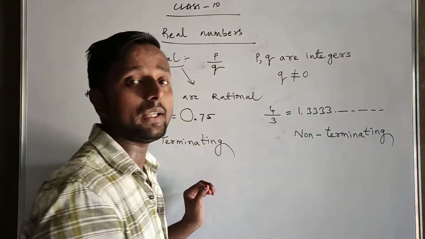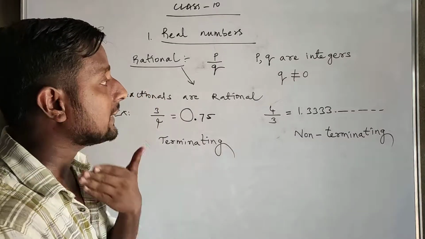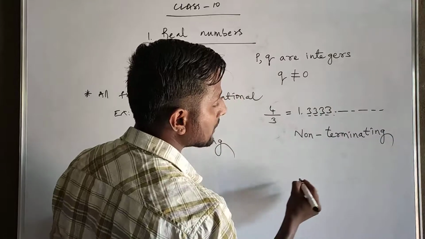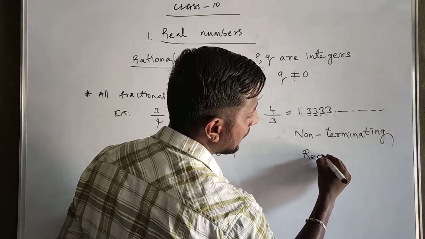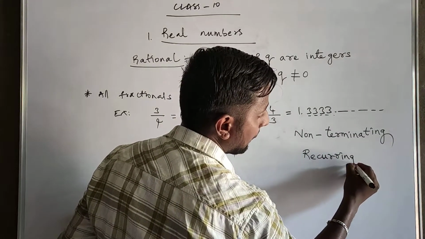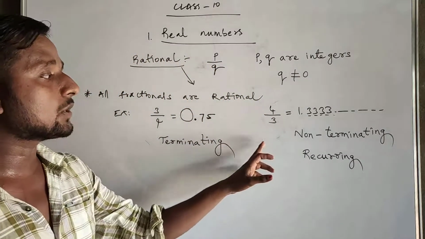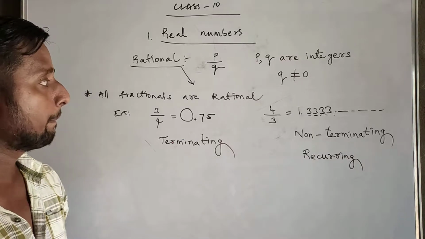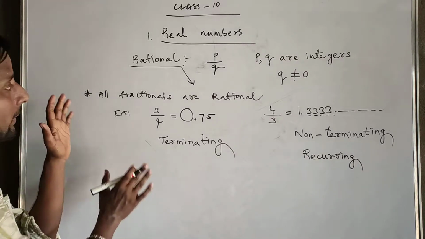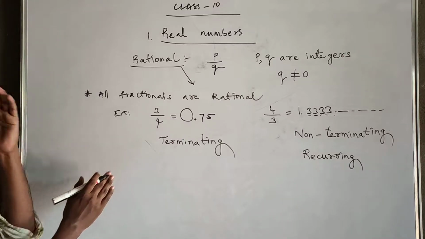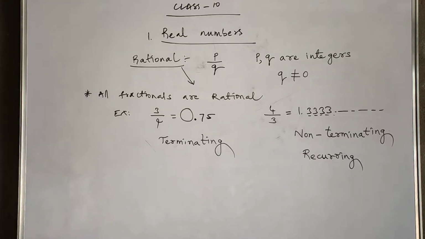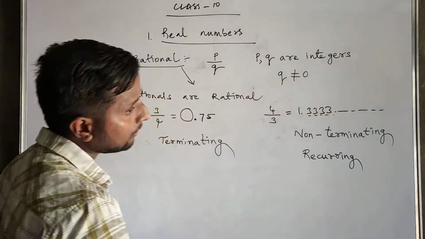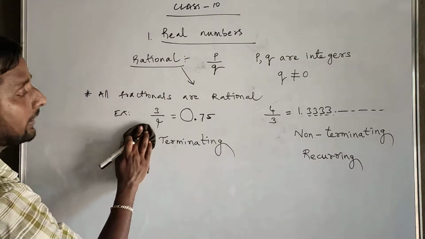Not only non-terminating, what is happening? Here the digit 3 is repeating. Am I right? The same 3 is repeating continuously. So these kinds of things are called recurring. Now the decimal type is non-terminating and recurring. Non-terminating, recurring decimal. So from this I can say all terminating decimals are rationals and all non-terminating recurring decimals are also rationals.